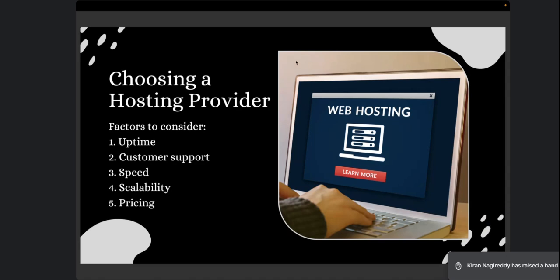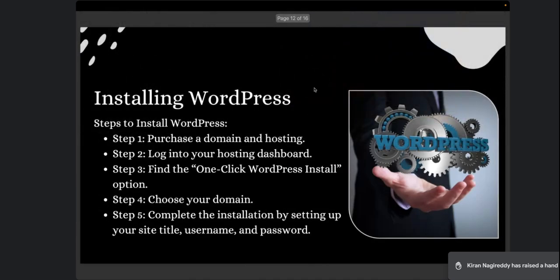So now you have a domain, you have a hosting. Next, you have to install WordPress. It's very easy. Suppose you purchase your hosting in GoDaddy, just click on the plan which you hosted. There is an option called cPanel.